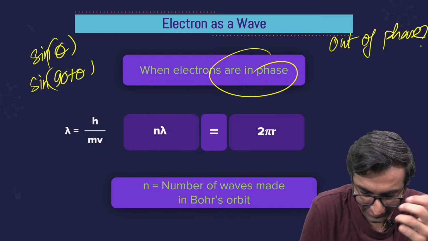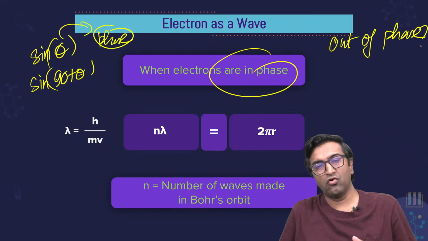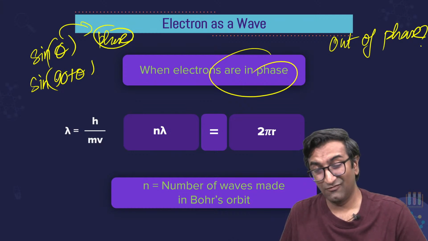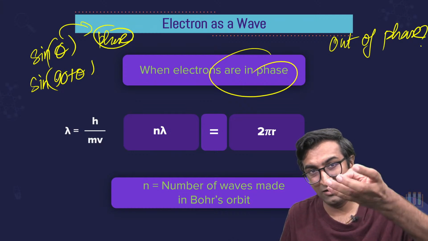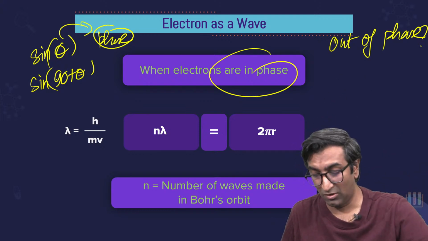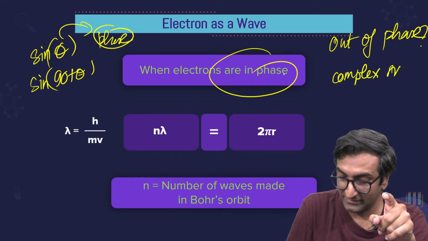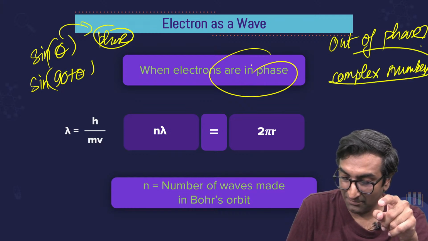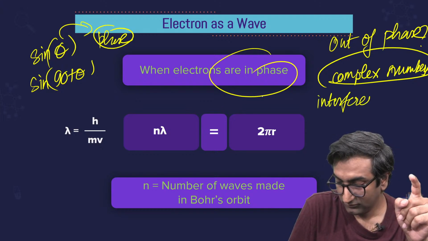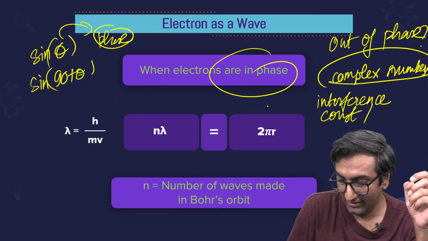Okay, this angle in between is called phase. Okay, so if both... I can't talk about this more without you learning physics, so I'm going to stop. Once you are done with waves, you will understand the meaning of what is in phase and out of phase. Here the waves are a little bit more complicated, okay? And I keep saying that the wave equation includes complex numbers. Complex numbers are there, it's not direct, but there is still interference, and it can be constructive and destructive.